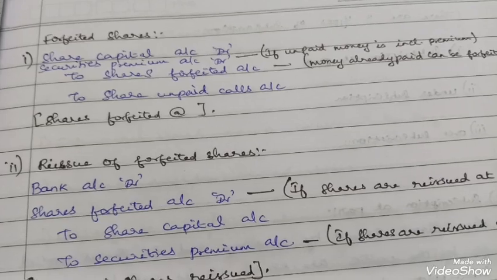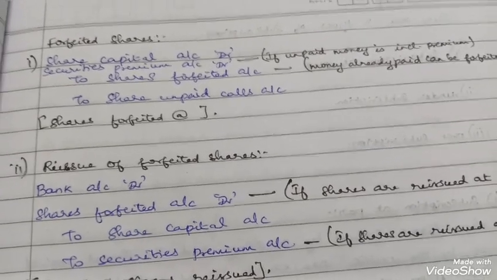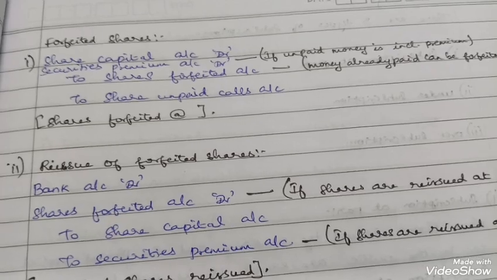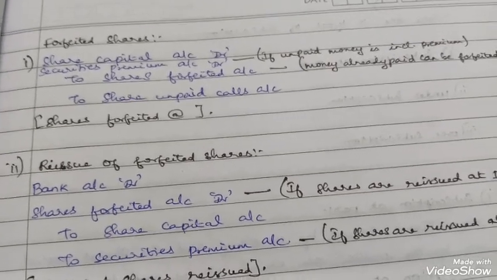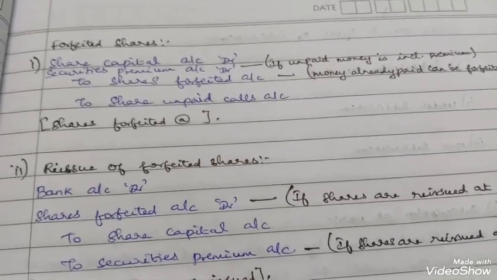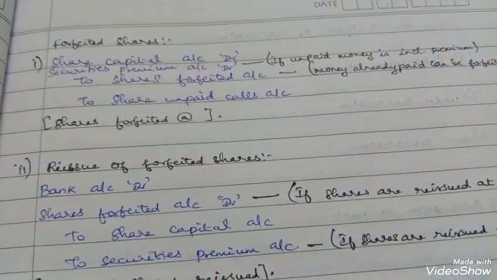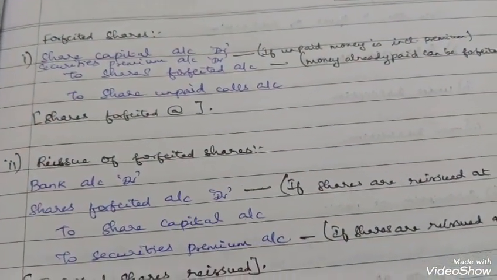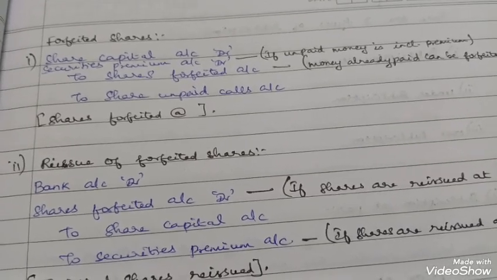So the journal entry will be like this: share capital account debit, securities premium account debit, to shares forfeited account, to share unpaid calls account. The securities premium account debit will be shown only when there is unpaid call money and that unpaid call money includes premium.